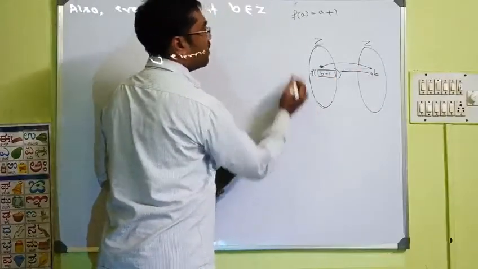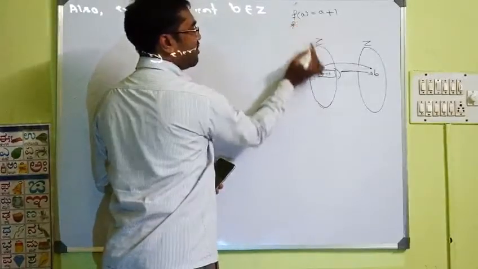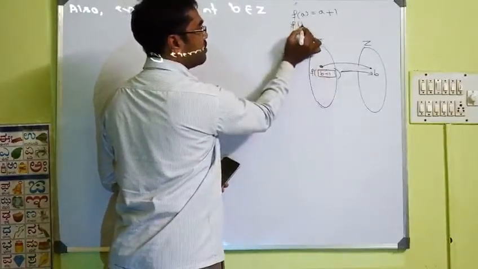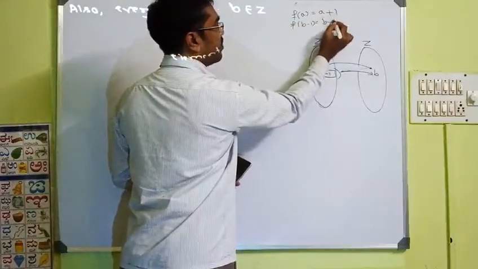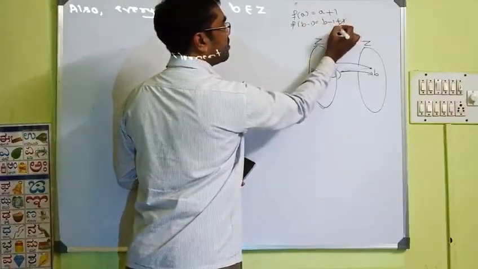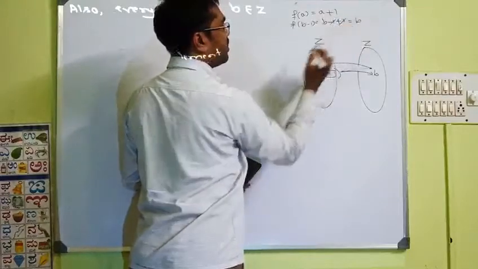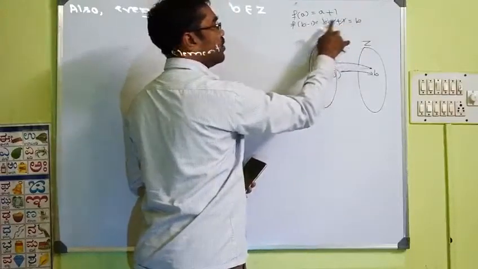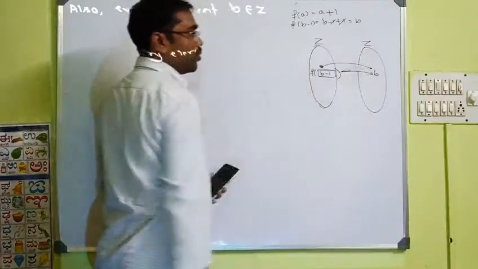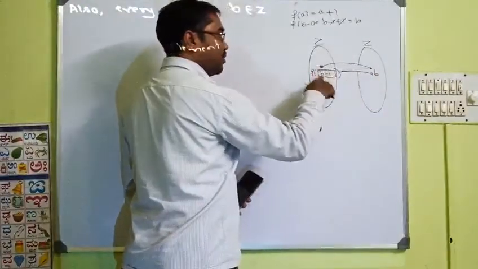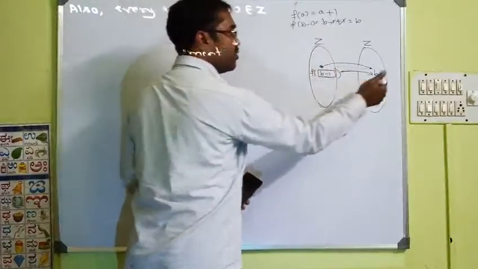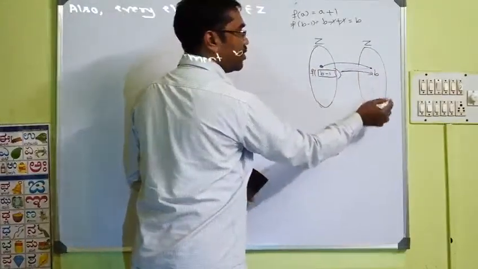In the place of A, let us take B minus 1. B minus 1 plus 1 cancels. We are getting B. Image of B minus 1 is B. We have proved that every element B has a pre-image B minus 1. That means it is onto.